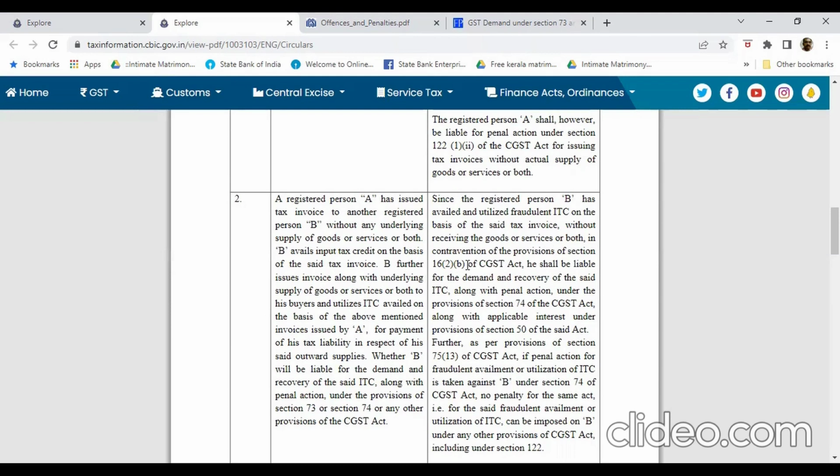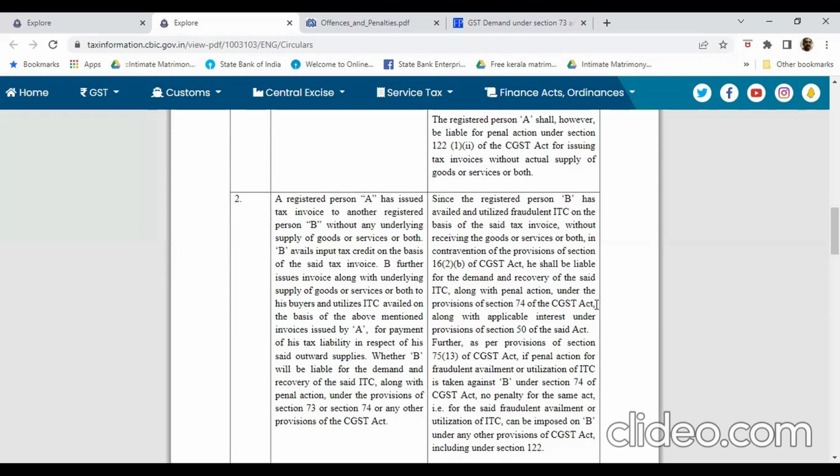So, the person B has utilized ITC without receipt of goods or services or both. So, he shall be liable for demand and recovery of the said ITC along with penalty under the provisions of Section 74 of the CGST Act.